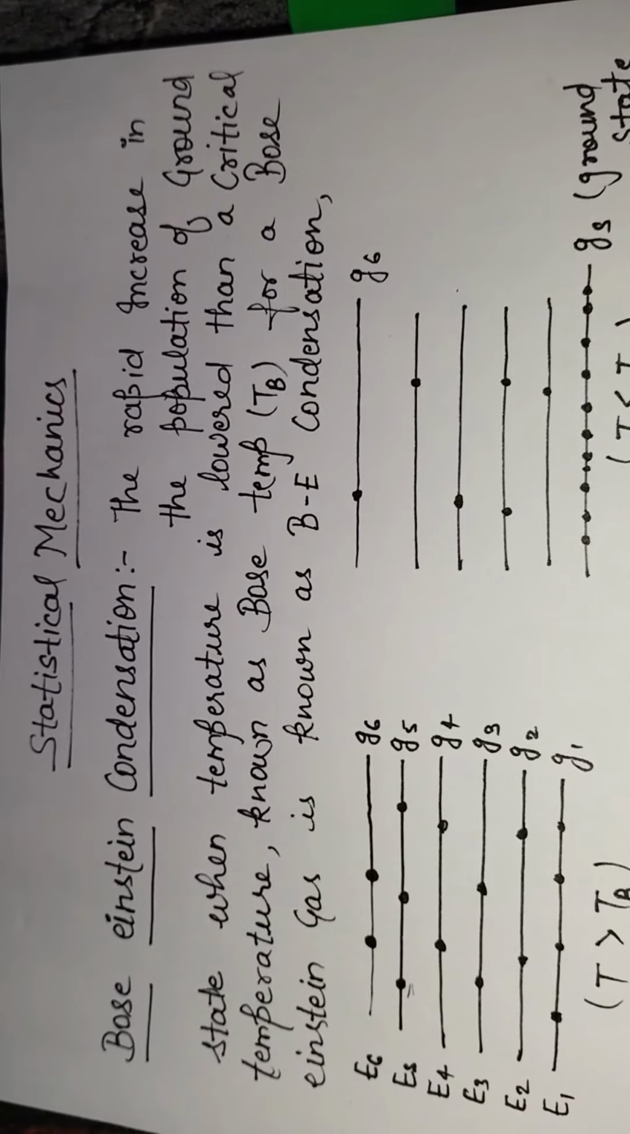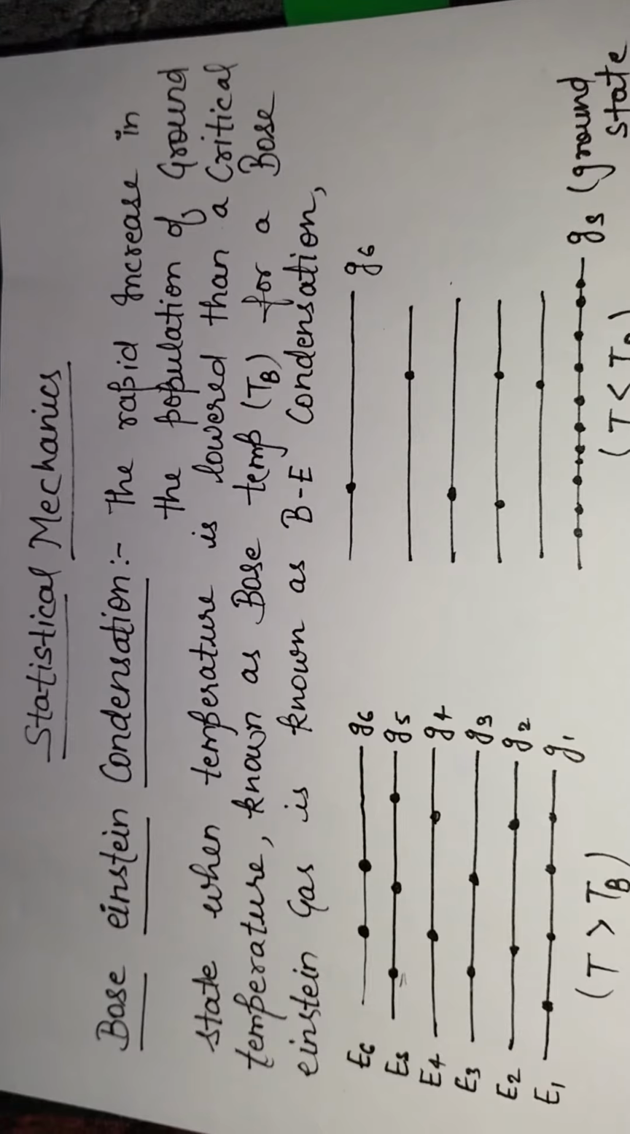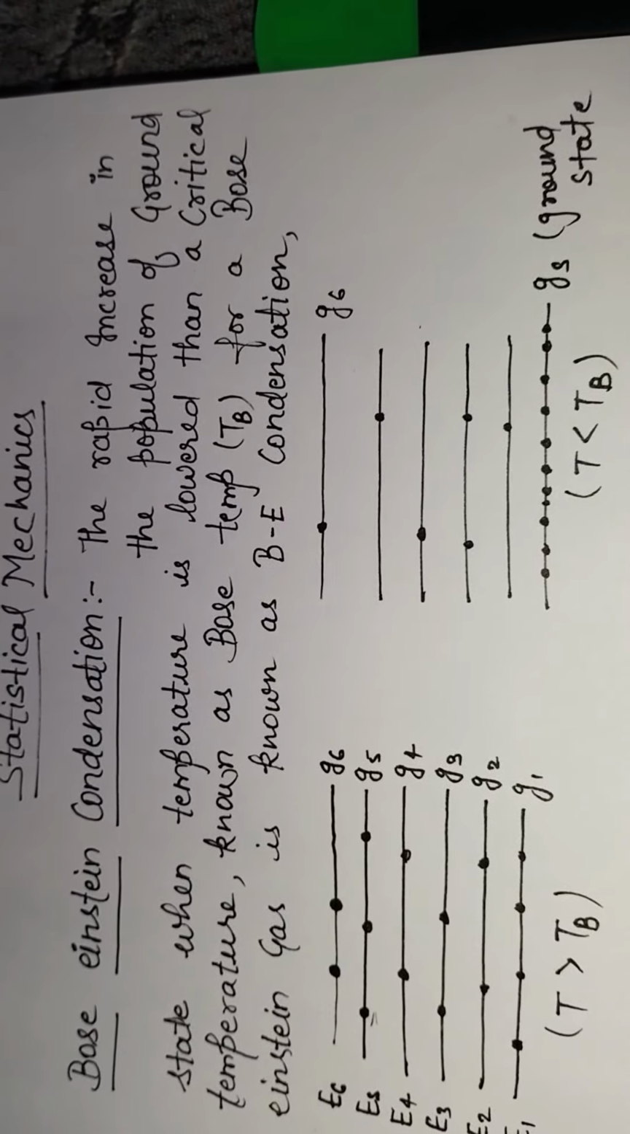Hey guys, today we are discussing Bose-Einstein condensation, a fifth state of matter in condensed matter physics and statistical mechanics. Here is the definition of Bose-Einstein condensation.